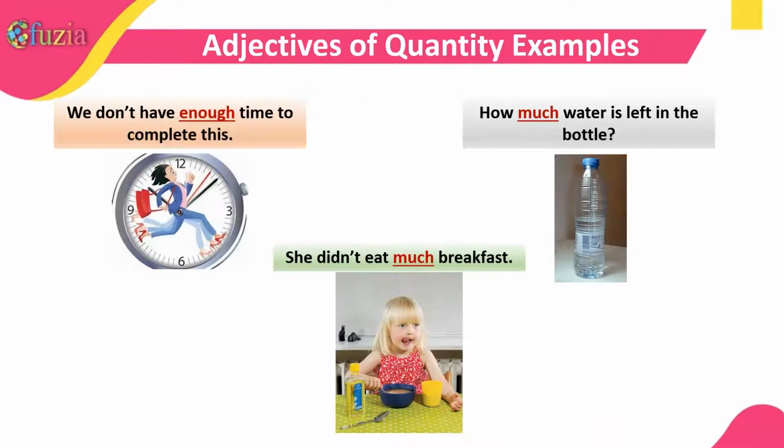So here we have listed some examples to make you understand the concept of adjectives of quantity. So we don't have enough time to complete this. How much water is left in the bottle? She didn't eat much breakfast.